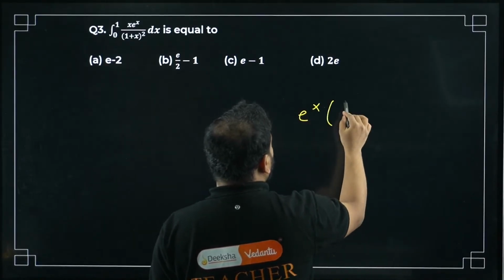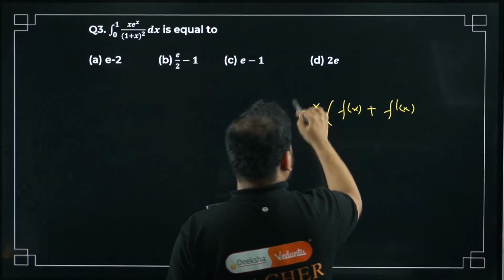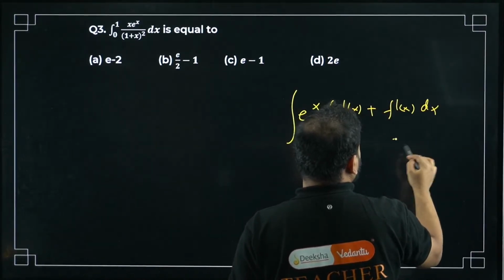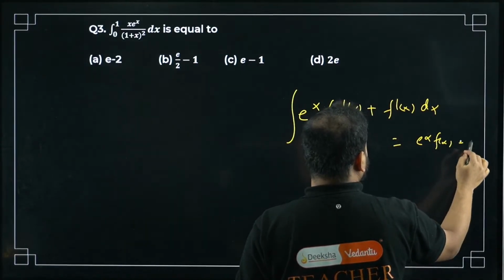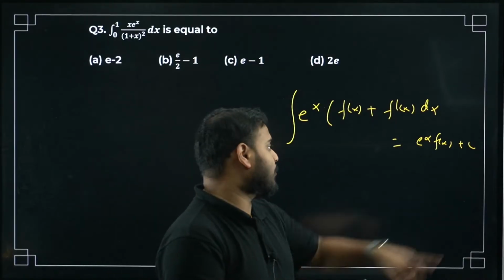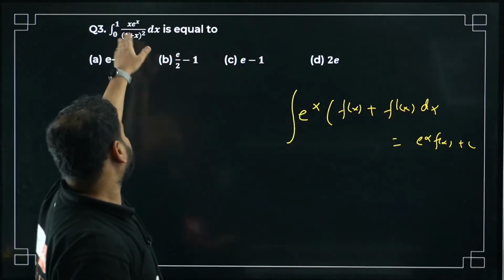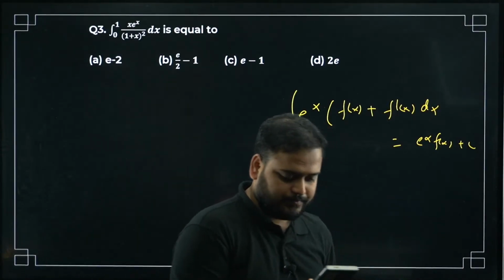e power x times f of x plus f dash of x, if you integrate this with dx, you get the answer as e power x f of x plus c. For indefinite integral. For definite, again there will be no c. You have to apply the limits. Here the limits are given 0 to 1.